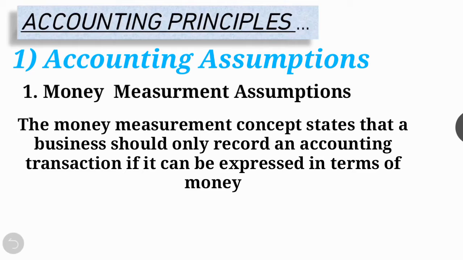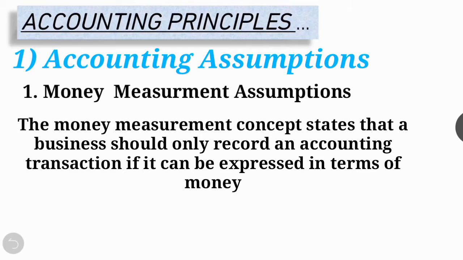Examples of items that cannot be recorded as accounting transactions because they cannot be expressed in terms of money include employee skill and employee working conditions, like that. Right? It is useless when we say that we have 20 tables and 10 chairs, right?